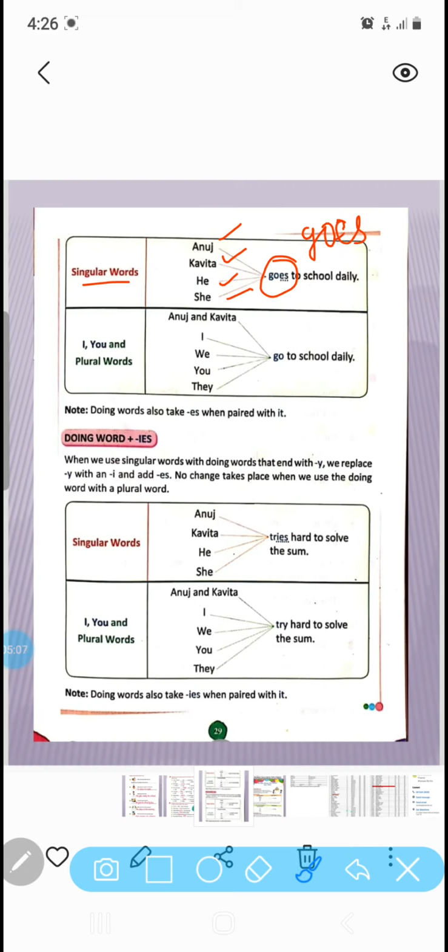There are some words with which we always use es. In the same way, with a plural noun we will not use es. With goes, we never ever add s, we always add es. Next,